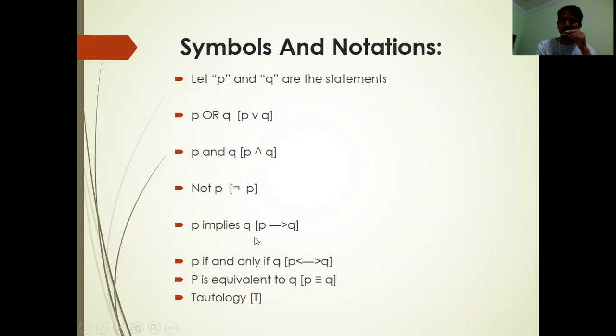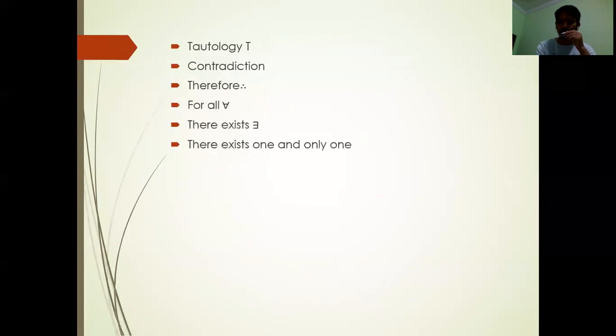P implies Q. This is implication. P if and only if Q: this stands for biimplication. P is equivalent to Q. Tautology stands for capital T. What does capital T stand for? Capital T stands for true. Whenever we are discussing tautology, just remember it is denoted by capital T. Then tautology, contradiction, therefore, for all, there exists.